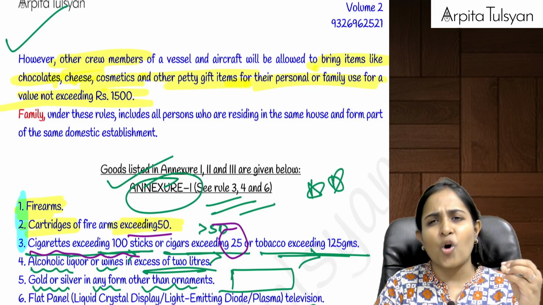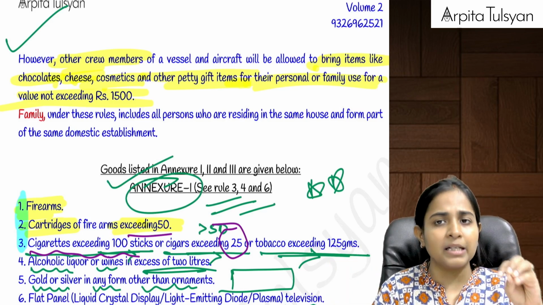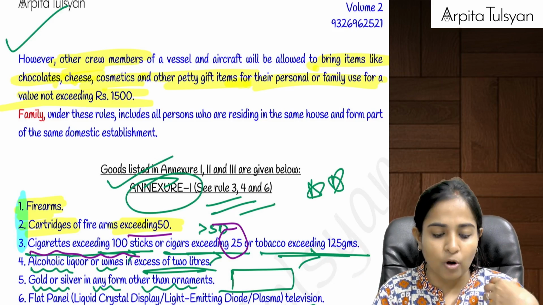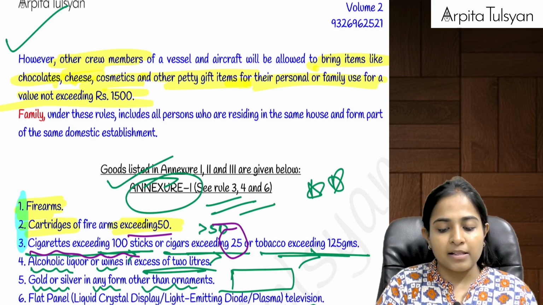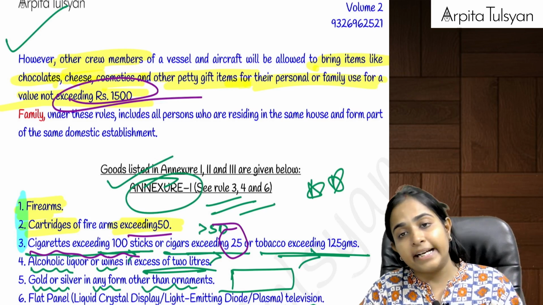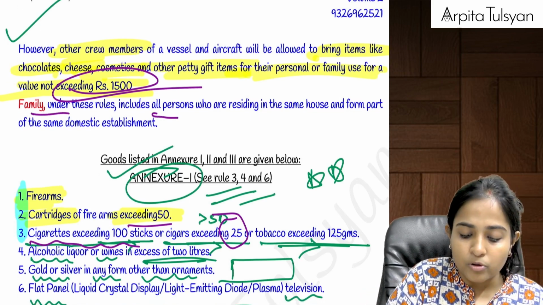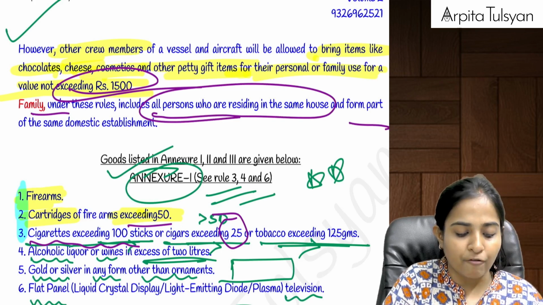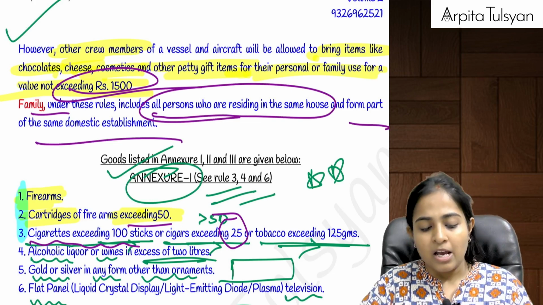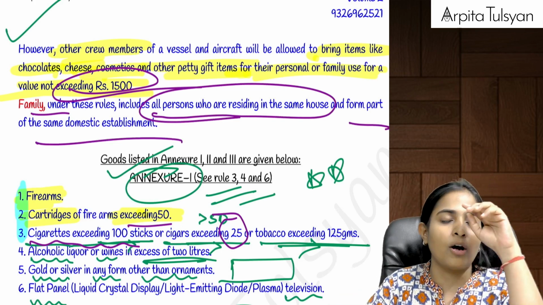So they can bring chocolates, cheese, cosmetic items, petty gift items, etc. for themselves or their family, for a value not exceeding rupees 1500. Family includes all the people who are residing in the same house and form part of the domestic establishment. Anyone who is residing in the same house will be called family.